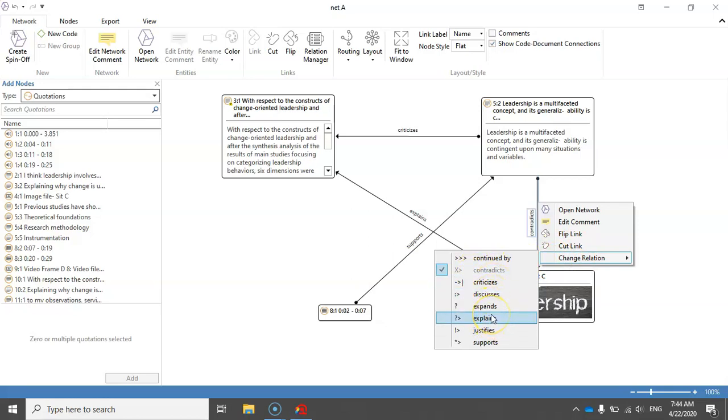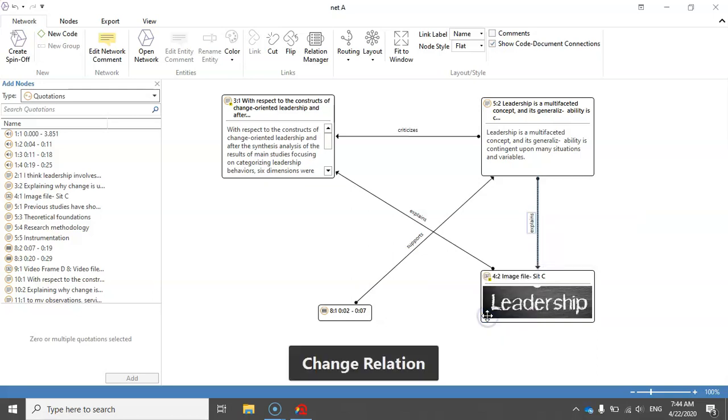Let's just assume that quotation 5.2 is explaining quotation 4.2. So I can simply change this relationship type.